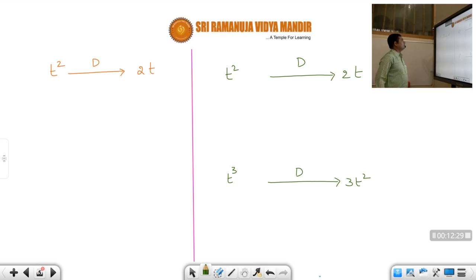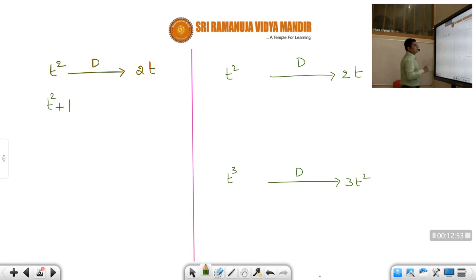Okay, students. So now, just now we have seen that if you calculate the differentiation of t square, suppose this is the t square. So if you calculate d by dt of t square, you are getting how much, students? 2t.